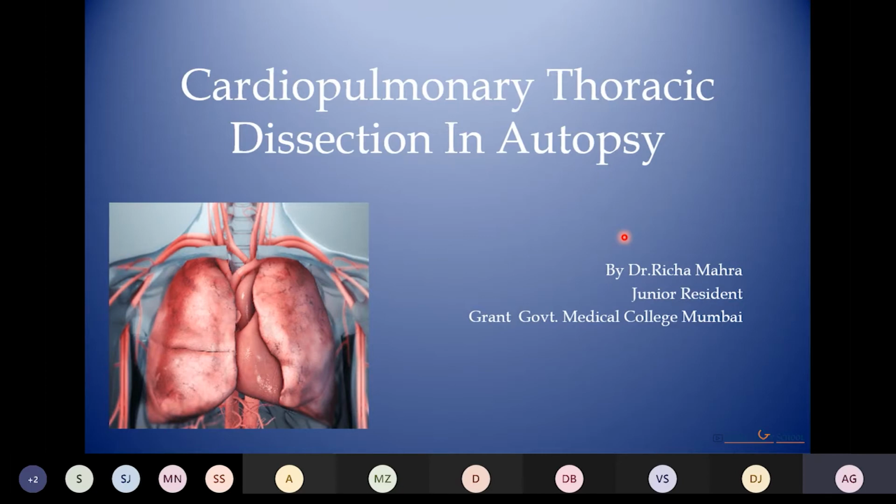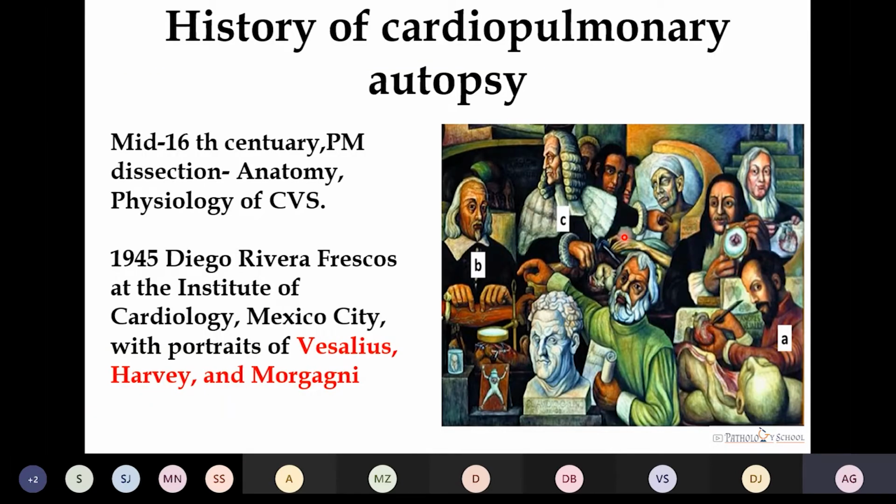Now, talking about the history of the cardiopulmonary autopsy, it started in the mid 16th century when postmortem examinations were done to note the anatomy and the physiology of the cardiovascular system. This is a beautiful painting of 1945, Diego Rivera, at the Institute of Cardiology, Mexico City. It shows the portraits of three great personalities who have done tremendous work in the field of cardiopulmonary autopsy.